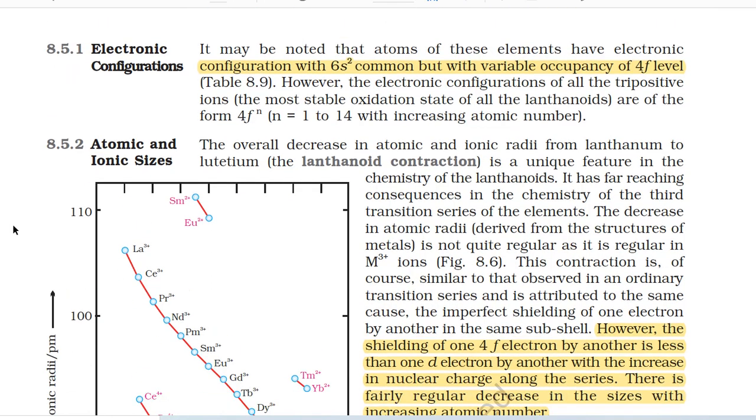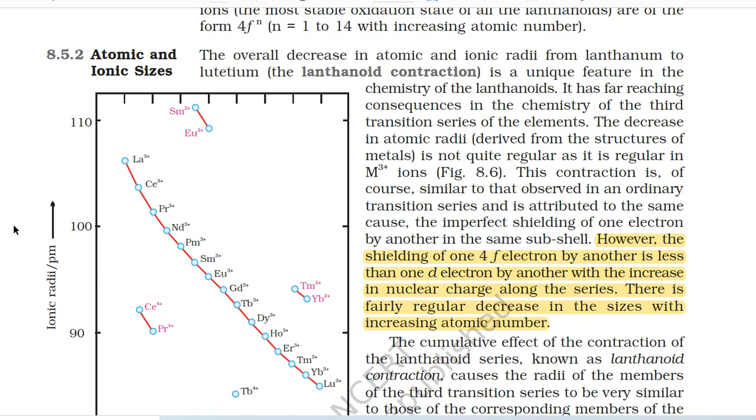It may be noted that atoms of these elements have electronic configuration with 6s² common but with variable occupancy of the 4f level. However, the electronic configurations of all the tri-positive ions, the most stable oxidation state of all the lanthanoids, are of the form 4fⁿ, n = 1 to 14 with increasing atomic number.